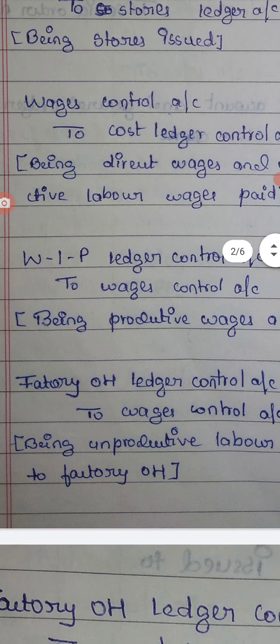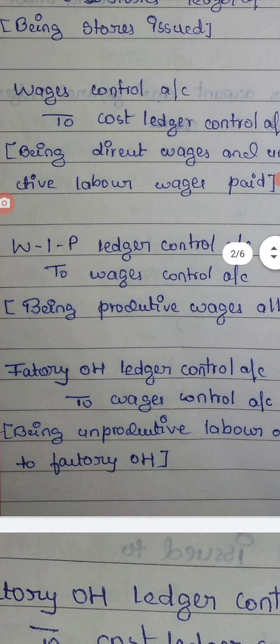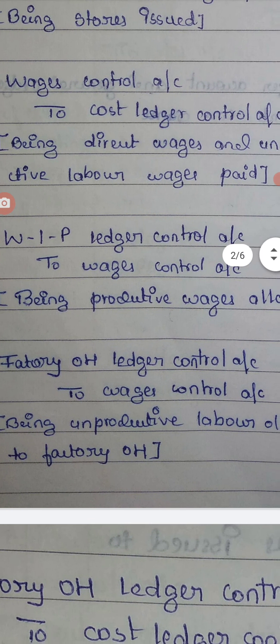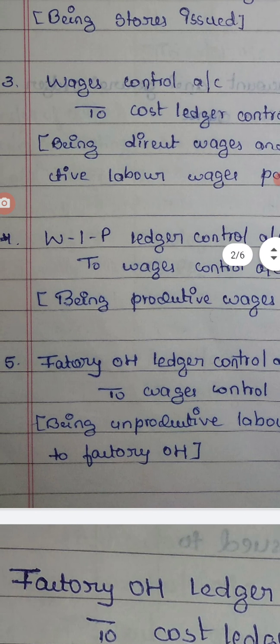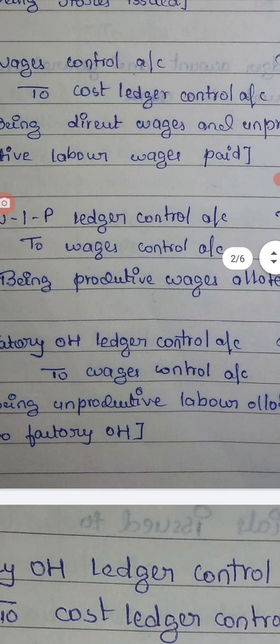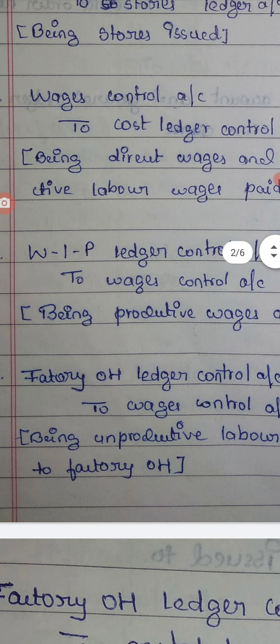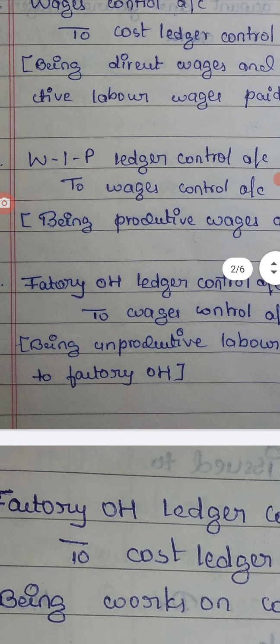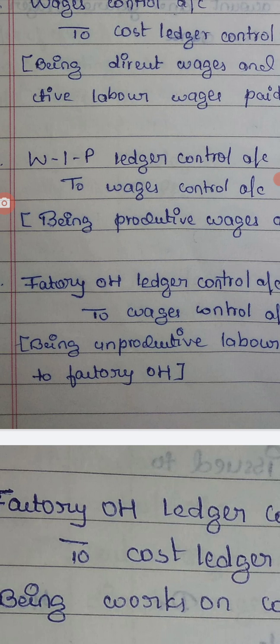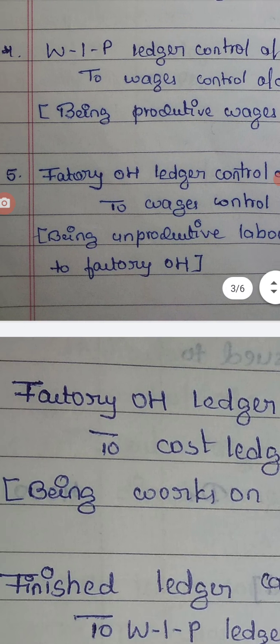And for productive wages allotment we have WIP ledger control account debtor to wage control account. So for issue or allotment of productive labor, WIP ledger control account debtor to wage control account. And for unproductive wages allotment, it is factory overhead ledger control account debtor to wage control account.